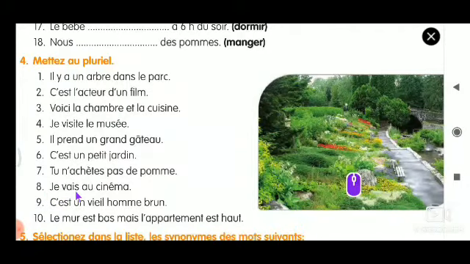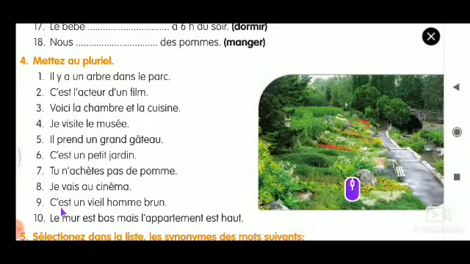Vais is an aller verb conjugation. So in aller verb conjugation, what is the conjugation for nous? Nous, it is allons. Nous allons au cinéma. Au cinéma, that will become AUX cinéma with an S. Okay, hope it is clear for you. I am proceeding with the 9th one.